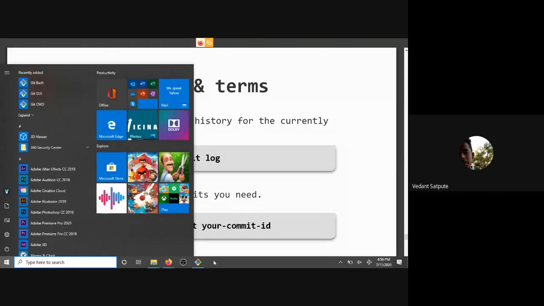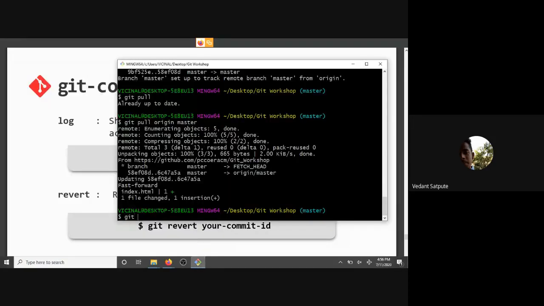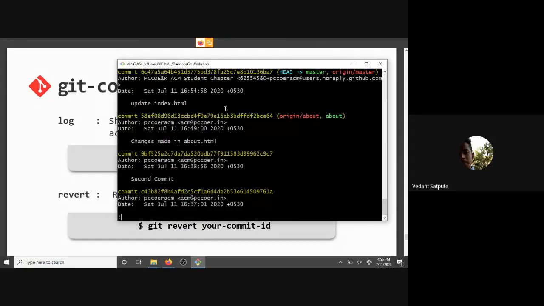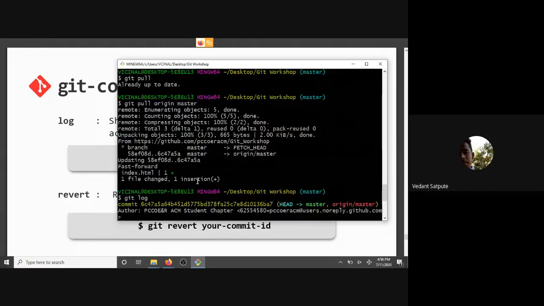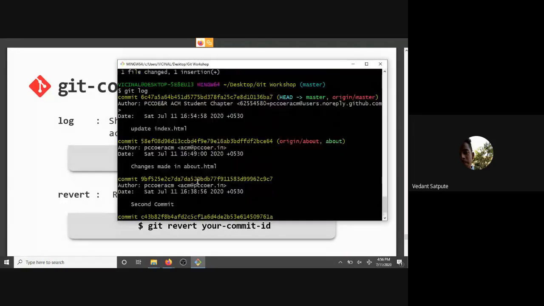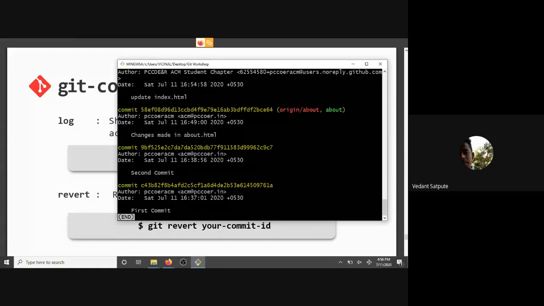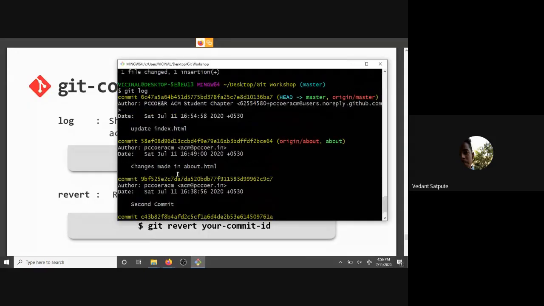And now we will have a command called git log. What git log does is it gives you everything about every commit you have done before. You can press enter, and you can see that I have done first commit, second commit, then changes made in about.html, then I updated index.